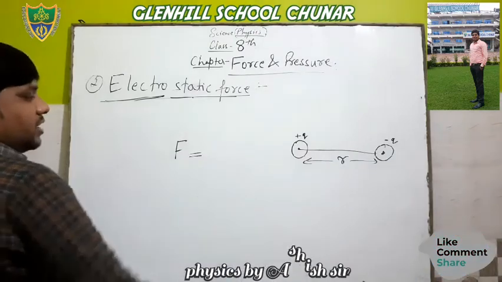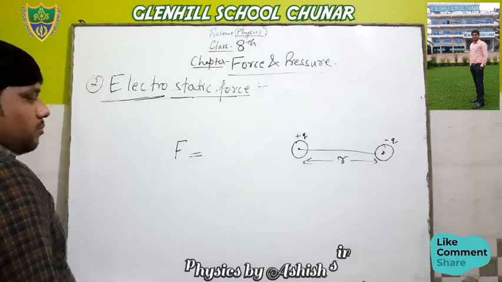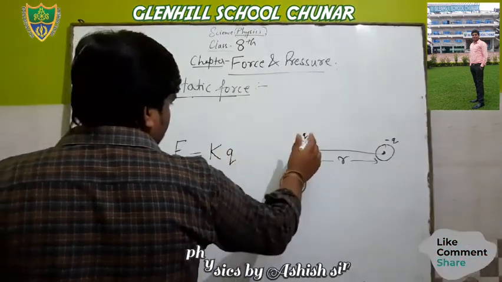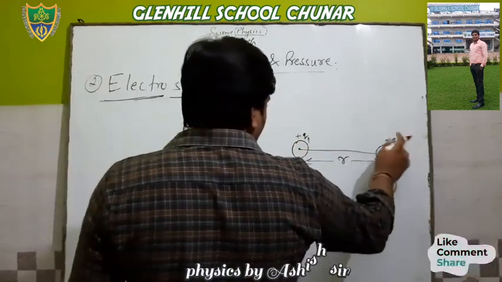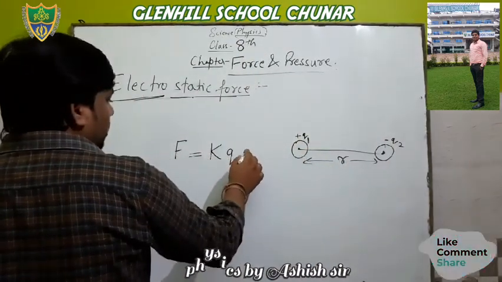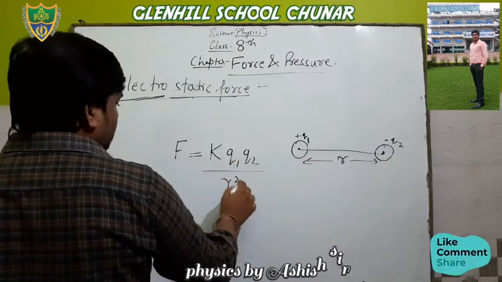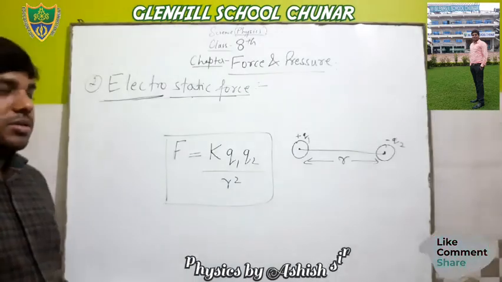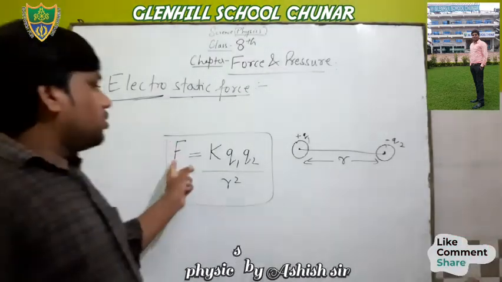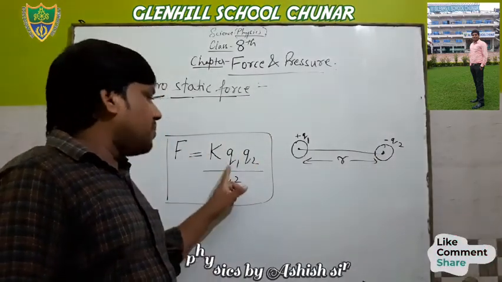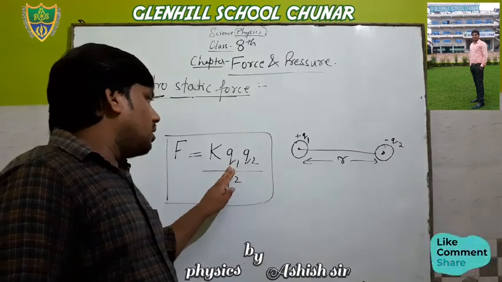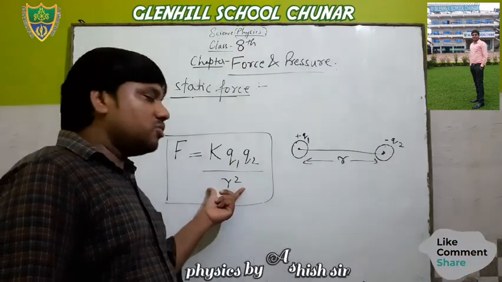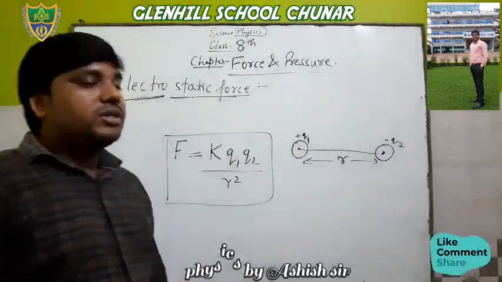Then what is the electrostatic force? The electrostatic force by Coulomb is F equals K Q1 into Q2 upon R square, where this is Q1 and this is Q2. This is the formula which was proposed by Coulomb. Coulomb said that the electrostatic force is directly proportional to the product of the charges and inversely proportional to the square of the distance between them.